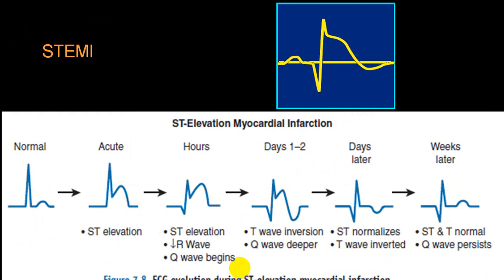These are the ECG changes we have already discussed in detail. This is hyperacute T wave, ST elevation with Q wave appearance. Then ST starts coming down, T wave is inverted, Q wave becomes deeper and deeper. Then Q wave will persist, ST becomes isoelectric, T wave is still inverted. And then when it heals, Q wave will persist, ST is isoelectric, T wave is upright. This is called a healed infarct.